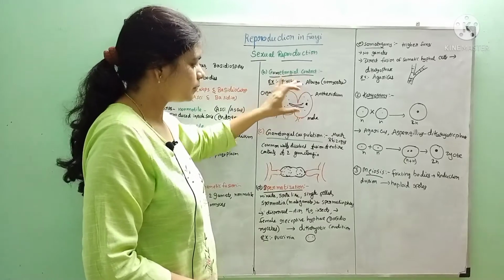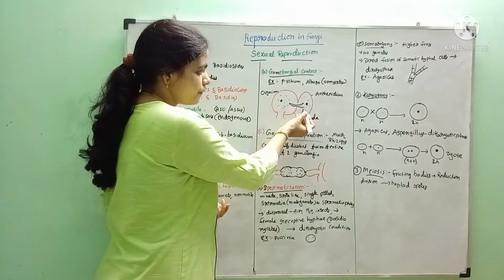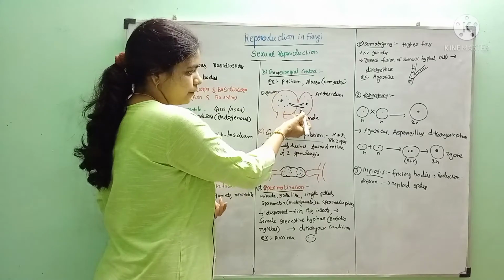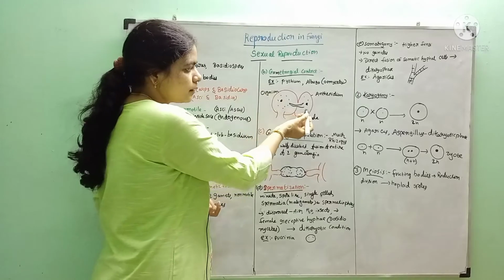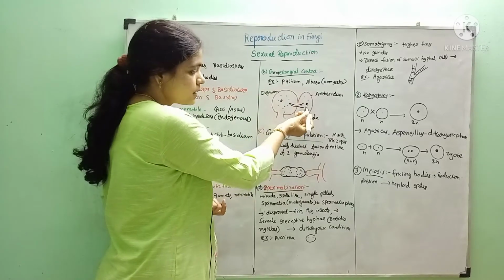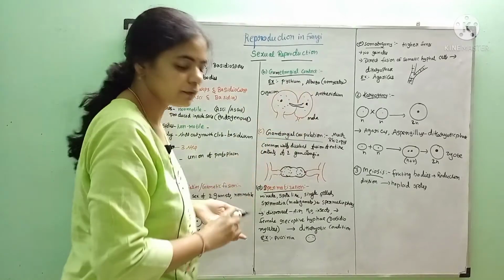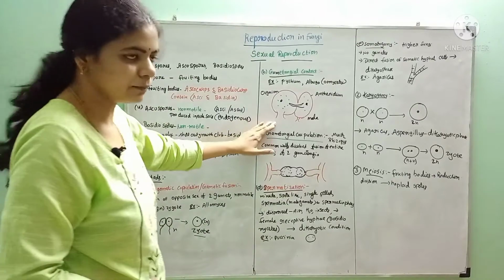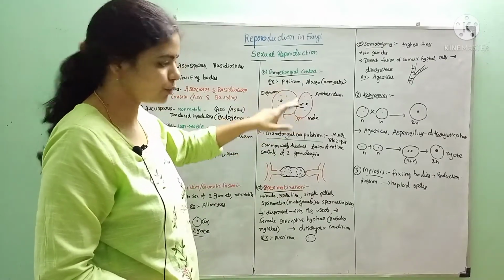From the antheridium, a fertilization tube is raised which fuses with the oogonium, and the antheridium releases its cytoplasmic contents into the oogonium. With this, plasmogamy is done by gametangial contact by means of a fertilization tube.